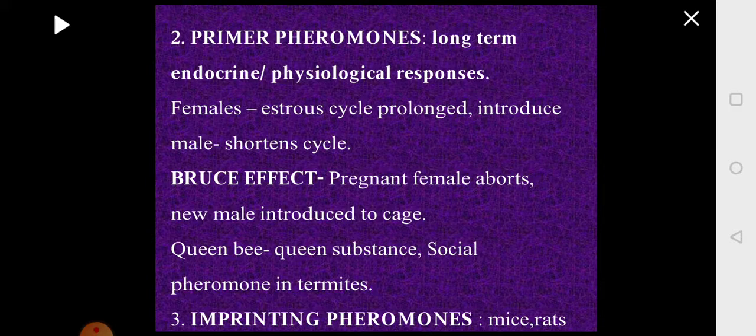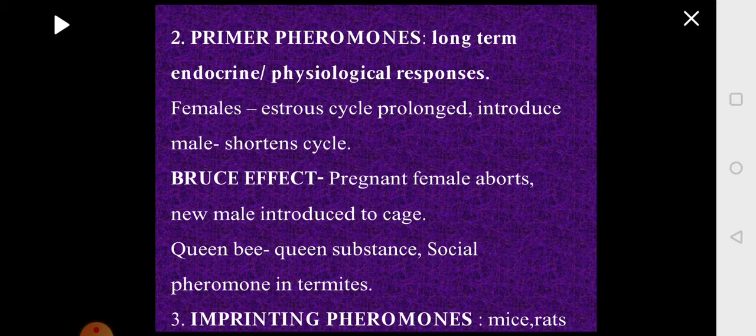Similarly, there is also a social pheromone released by the termites. So these things we will be doing in detail when we do social life in the next chapter. The third type of pheromones is called imprinting pheromones. This is very important, like what we studied in the previous chapter.